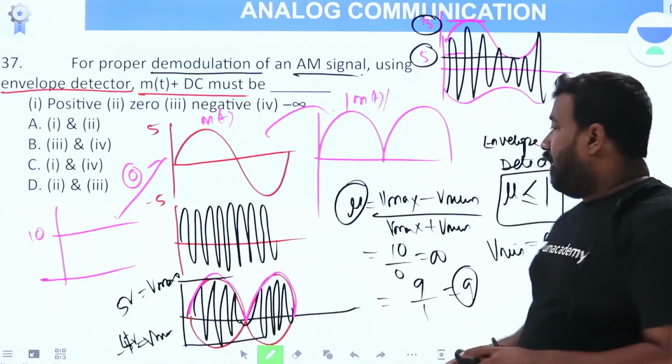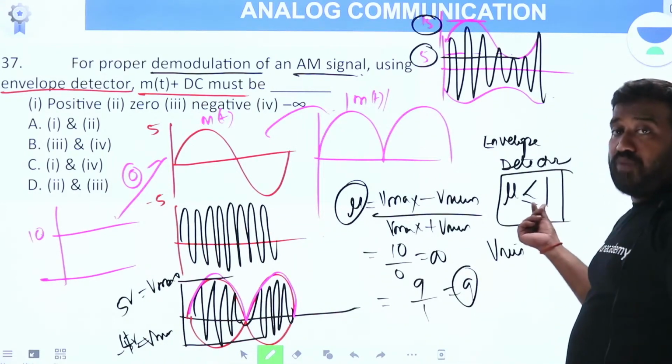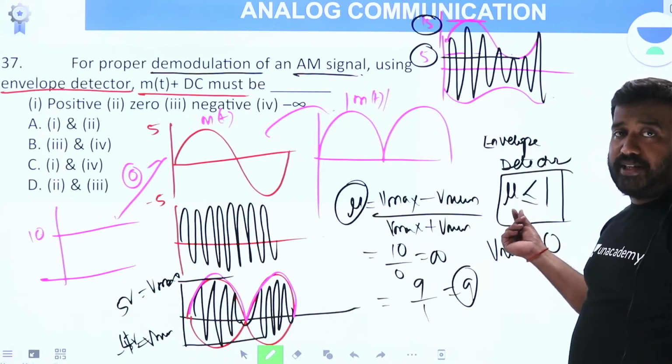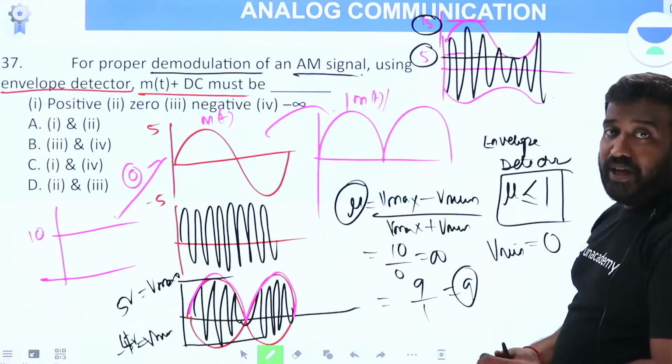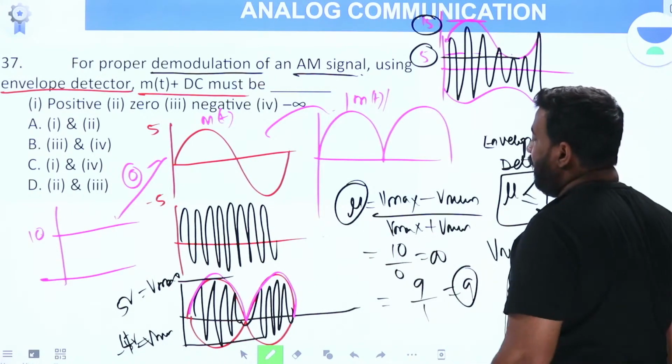Demodulation was not possible. V min must be 0. Then mu is 1. Demodulation is possible by envelope detector. Now let V min be plus 1. V min is plus 1. Vmax is 5 and V min is plus 1. Now what happens?